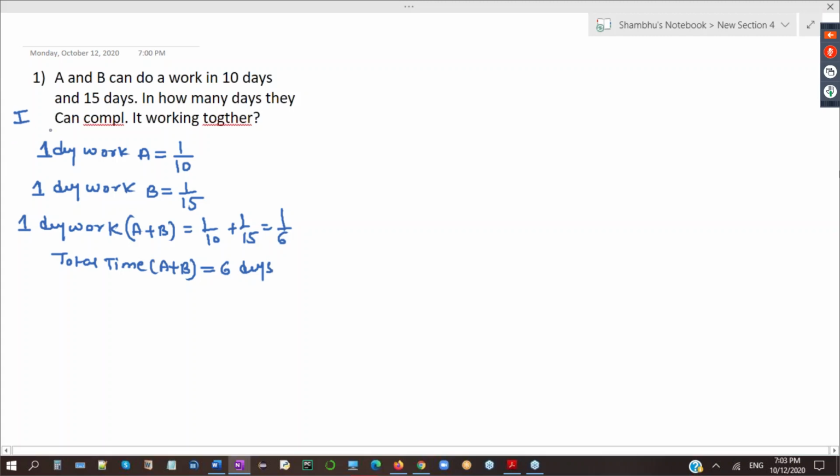But I will tell you one very interesting, better method. Any doubt, anyone? These basic things I already explained. 1 day work and total time are interchangeable, reciprocal of each other. If I get the 1 day work of A and B, then the reverse of that will be the total time. Fine. Now I will give you the second question.